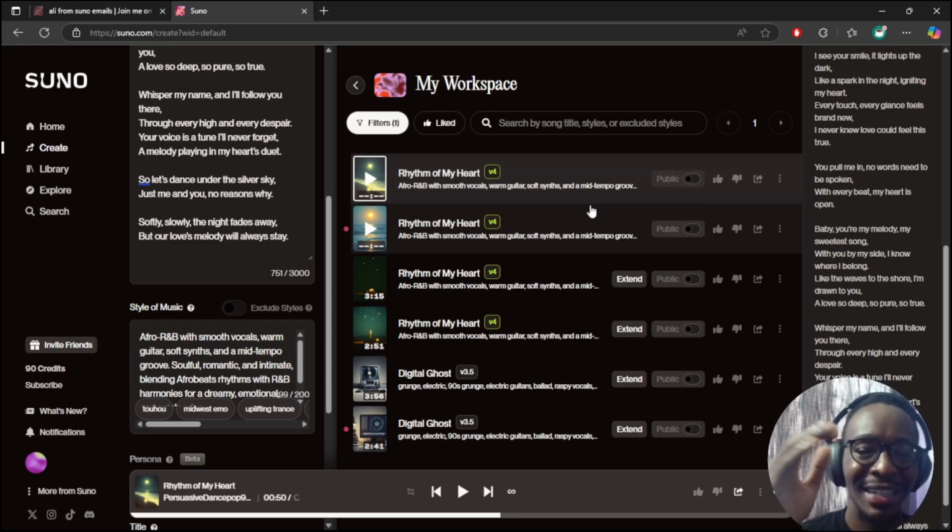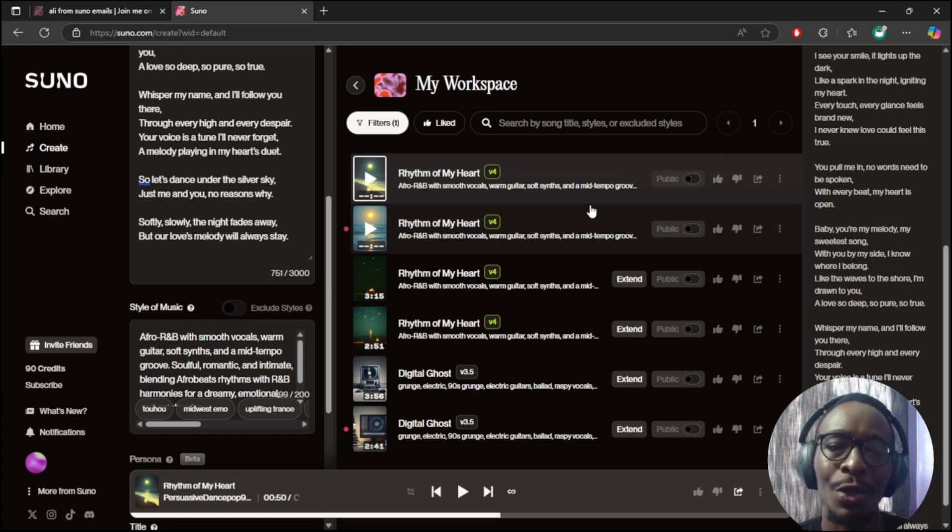So to give you an idea, meta tags just give you way more control over the structure of your song. And that's really important. For example, maybe you want a certain part of the song to have a guitar riff, or a certain part to have a piano piece. You can put a meta tag and say, I want this part to be a piano piece or guitar riff here. So that's the importance of meta tags, and they're really helpful.